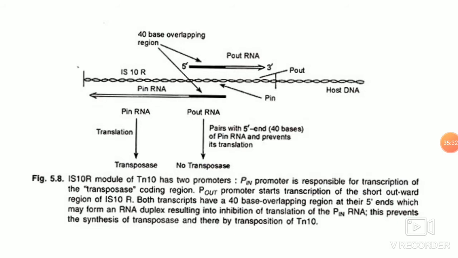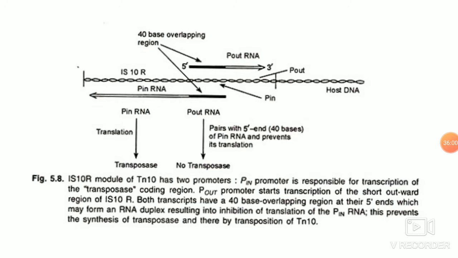The out promoter, if it is transcribed, then the host genes are transcribed, and there is an overlapping sequence of the two promoters, that is 40 base pairs. When there is overlapping of the two RNAs, then there is no translation, thereby regulating its own transposase gene.